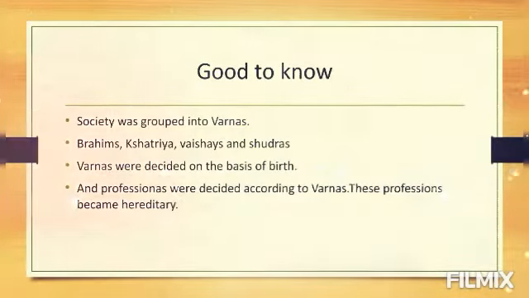Now, it's time to know more. Society was grouped into varnas: Brahmins, Kshatriya, Vaishya, Shudra. Varnas were decided on the basis of birth, and professions were decided according to varnas. These professions became hereditary.